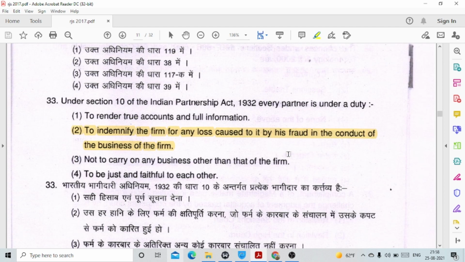33. Under section 10 of the Indian Partnership Act 1932, every partner is under a duty, option number 2, to indemnify the firm for any loss caused to it by his fraud in the conduct of the business of the firm. So this has been given under section 10.